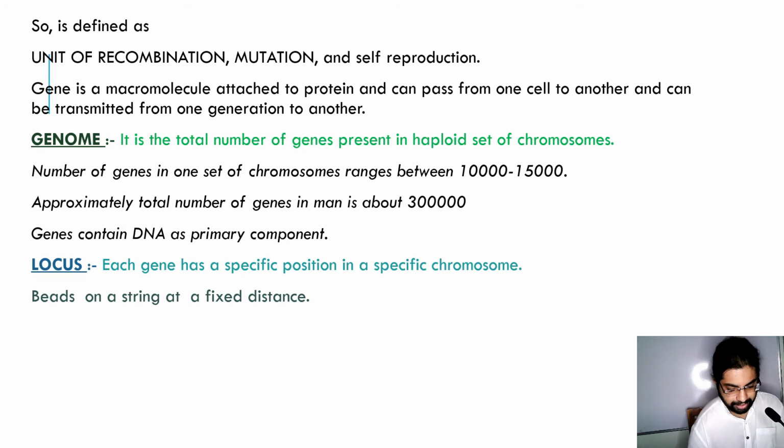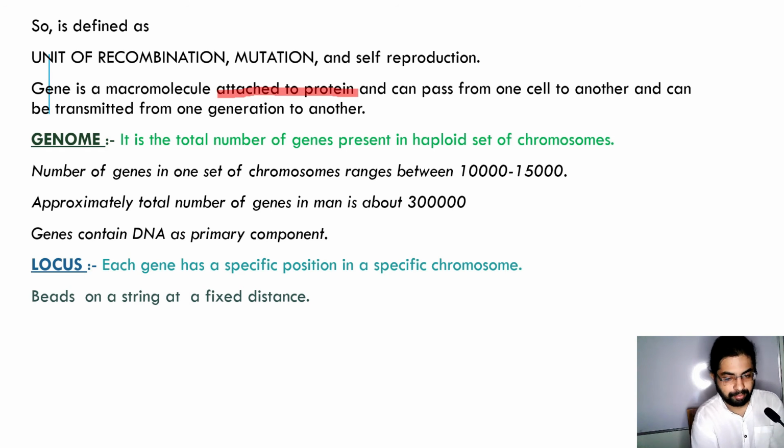Gene is defined as the unit of recombination, mutation and self-reproduction, which means it can reproduce or replicate by itself. Gene is a macromolecule attached to protein and can pass from one cell to another and can be transmitted from one generation to another. This I have mentioned earlier. Very important, gene is a macromolecule which is attached to a protein.